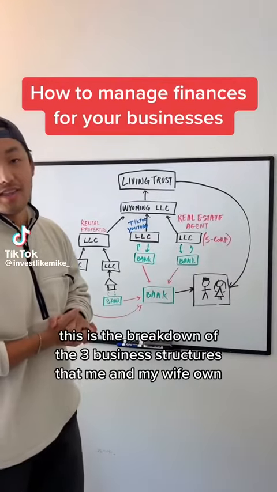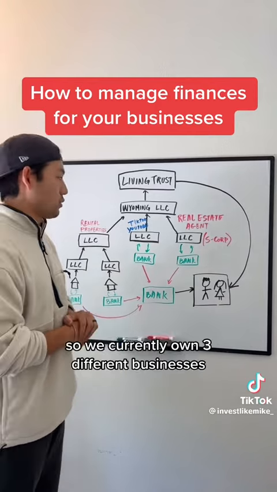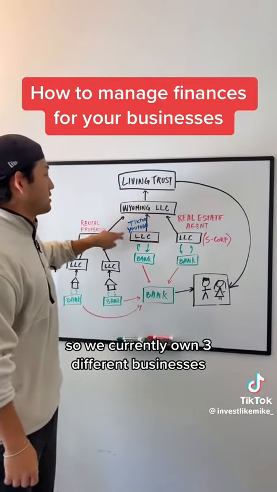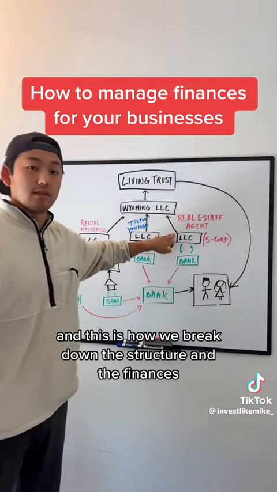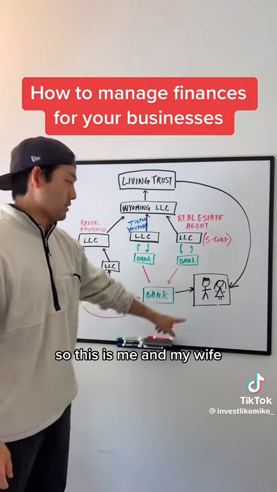What's up, TikTok? This is the breakdown of the 3 business structures that me and my wife own. So we currently own 3 different businesses, and this is how we break down the structure and the finances for these 3 businesses.